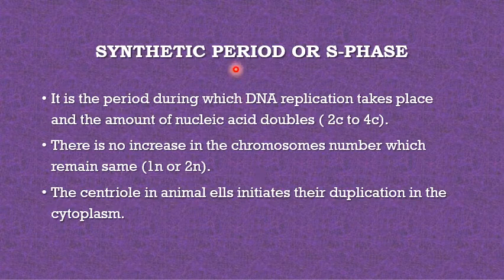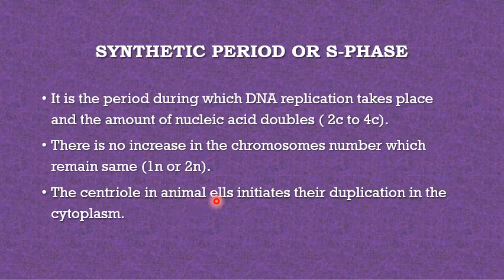Next is your synthetic period or S phase. This is very important. It is a period during which DNA replication takes place and the amount of nucleic acid, meaning the DNA, doubles. That is 2C to 4C. There is no increase in the chromosome number. If the cell has 46 chromosomes, the number of chromosomes remains the same, but the amount of DNA is doubled. That is, if it is 1N haploid or 2N, they will remain 1N or 2N.